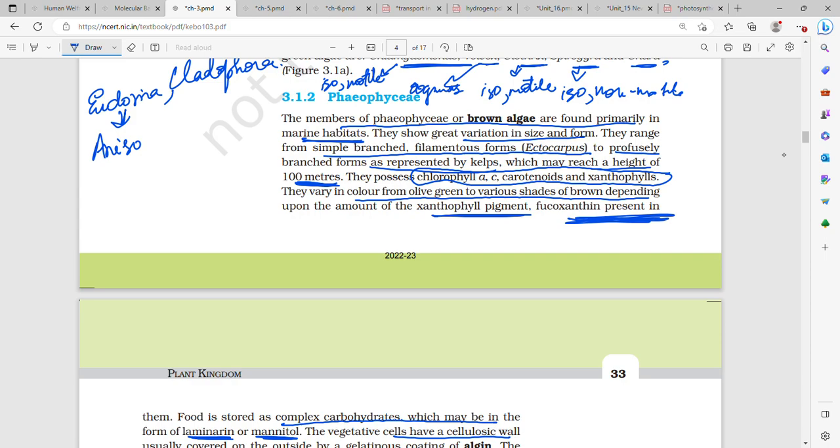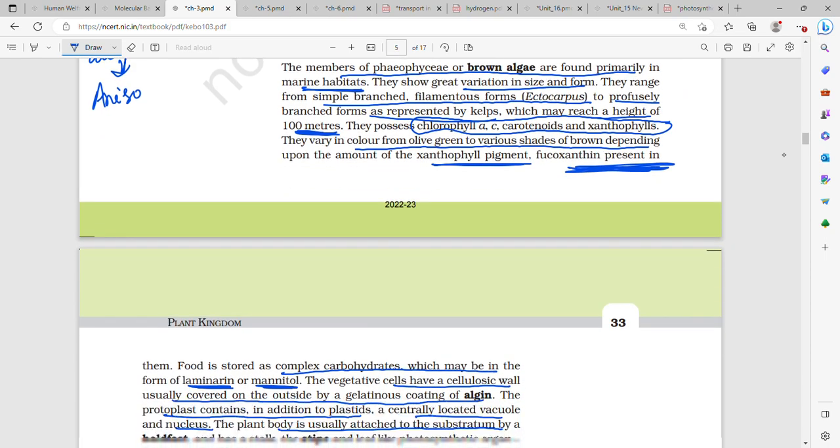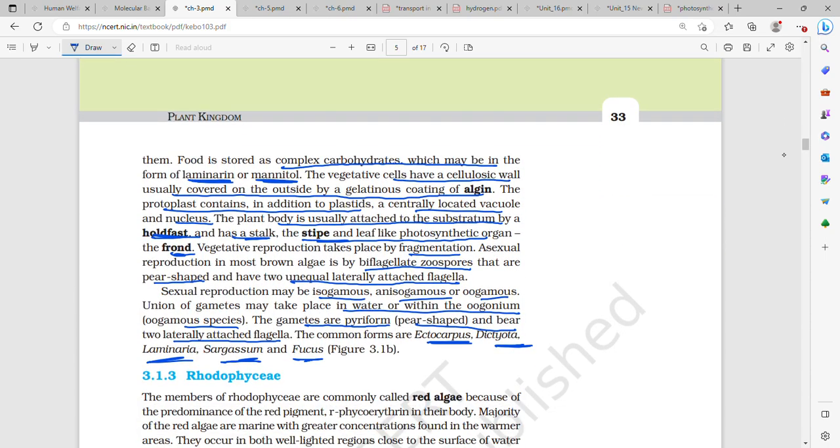Then they mainly possess the pigments chlorophyll a, chlorophyll c, carotenoids, and xanthophylls. Their color may vary from olive green to shades of brown depending upon the amount of xanthophyll pigment present. Why are they brown in color, or called brown algae or Phaeophyceae? This is because of the xanthophyll pigment fucoxanthin, which is present in them. Food in brown algae is stored as complex carbohydrates, which can be in the form of laminarin or